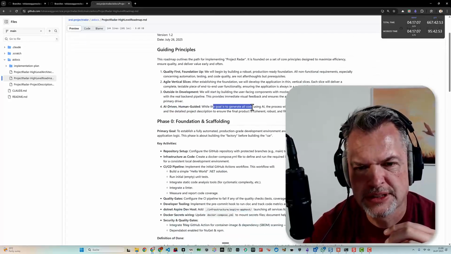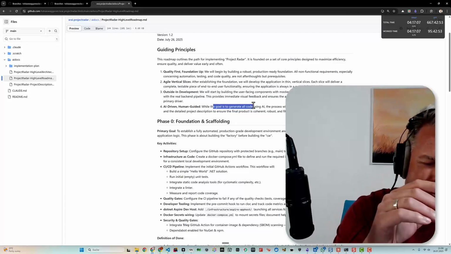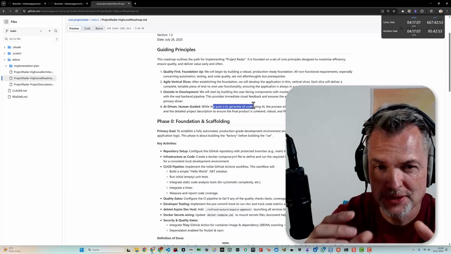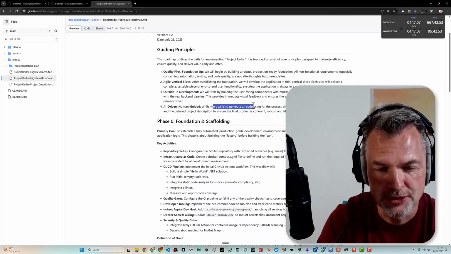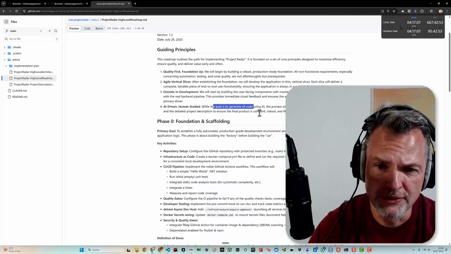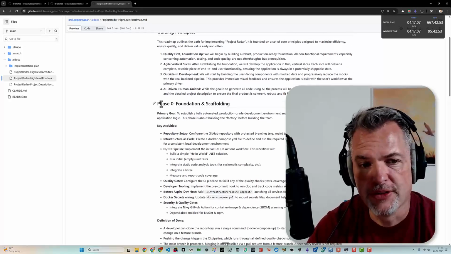So we will generate all code using AI. This is a tidbit that might be interesting for the AI to really keep in their context windows, because when they generate code and they generate instructions, it's a difference if they address an AI or if they address a human. So then we basically came up with these phases.